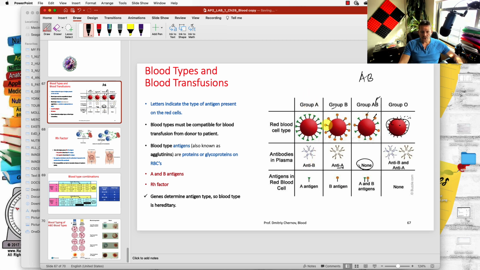So when you're testing for an unknown blood type, you want to use the anti-serum that would act on its own blood. If it acts, you would know for sure that this is the blood type.